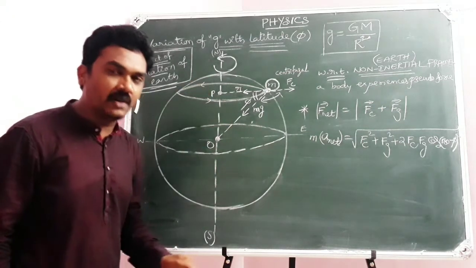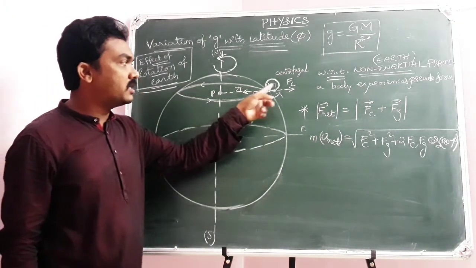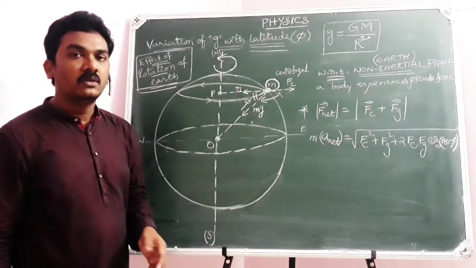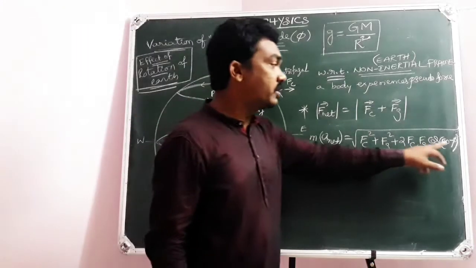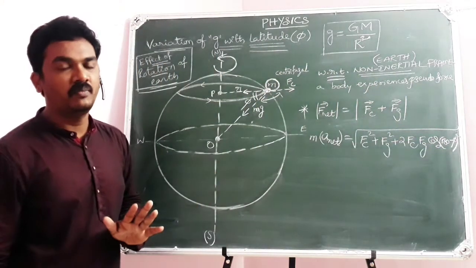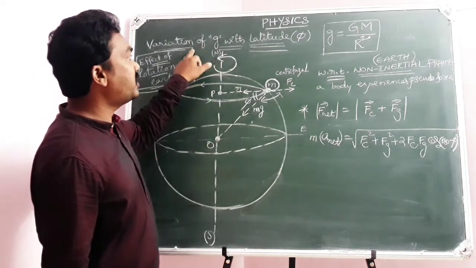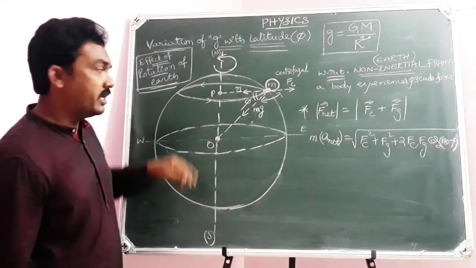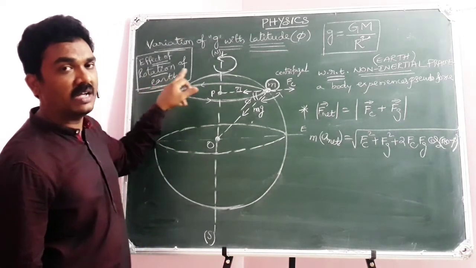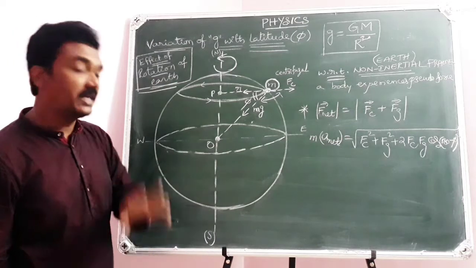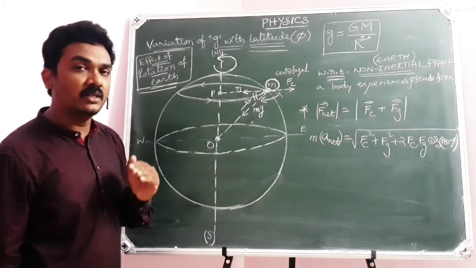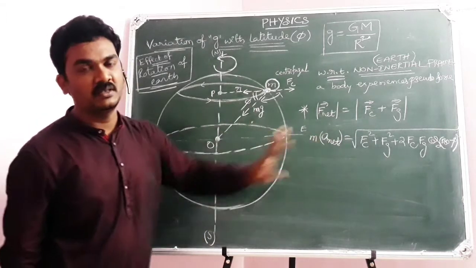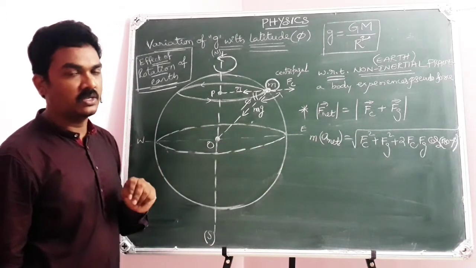As Earth is rotating around its own axis, the body experiences centrifugal force in addition to gravitational force, so latitude is coming to play its role in the mathematical formula. That is the reason why variation of g with latitude can also be dealt with as the effect of rotation of Earth on the value of g. That is the reason. How the Earth's rotation will affect the value of g means the same explanation. That is what you need to understand.